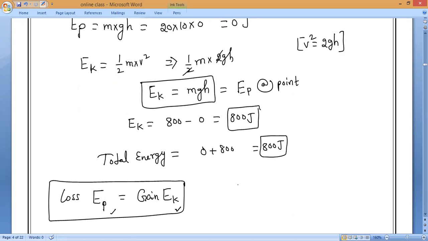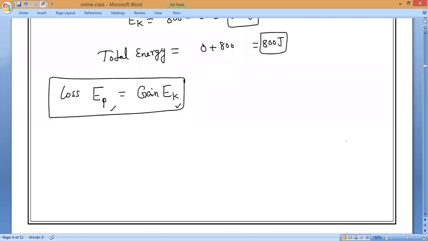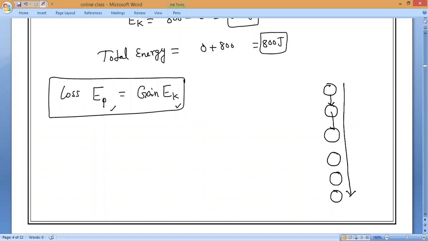So for a freely falling body, at every point, some amount of potential energy is converting into kinetic energy. When it is falling freely, at every point some potential energy converts into kinetic, and finally, when it touches the ground, the potential energy is zero.